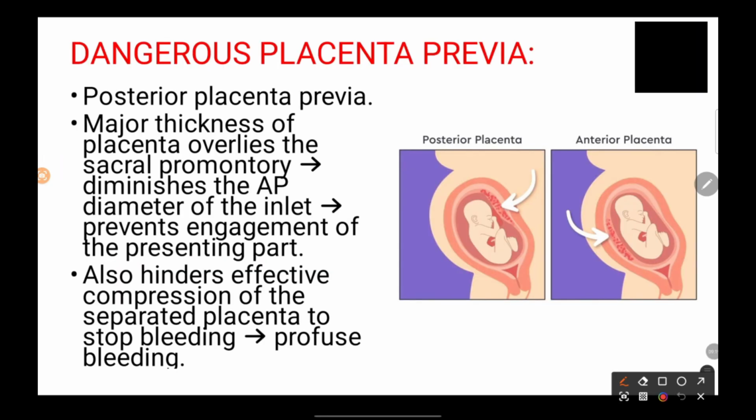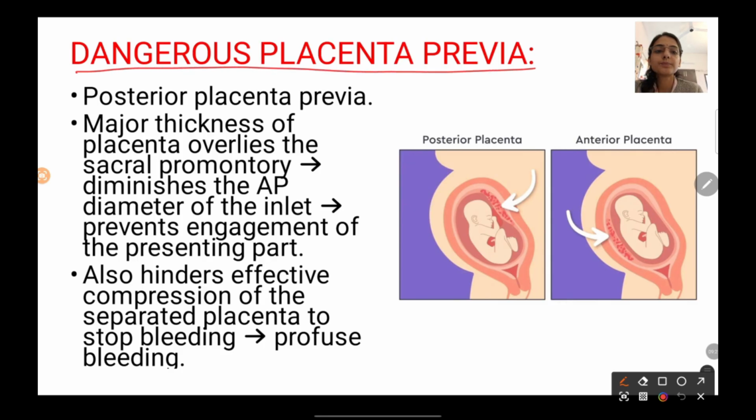Now, another important thing is dangerous placenta previa. This is the name given to posterior placenta previa. Now, what happens in posterior placenta previa? As you can see, these are the images of normally placed posterior and anterior placenta. Now to make it posterior placenta previa, we are going to place this placenta a bit into the lower uterine segment. So this is your posterior placenta previa and this is going to be your anterior placenta previa.